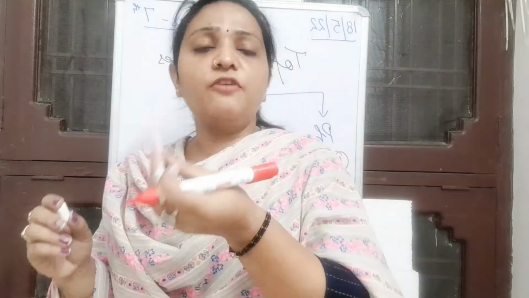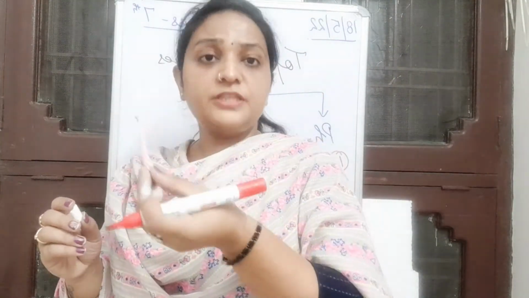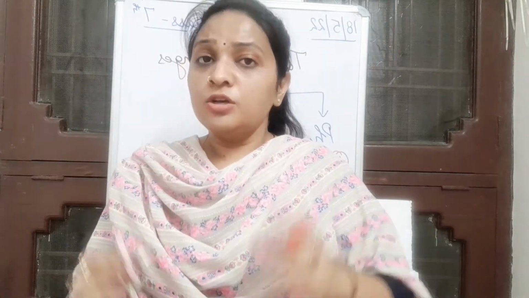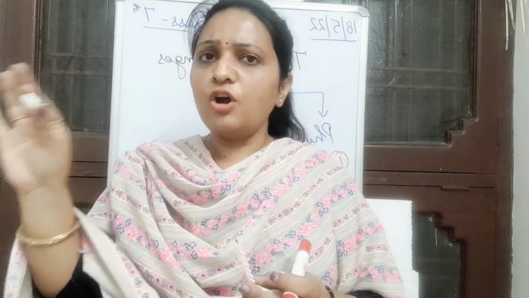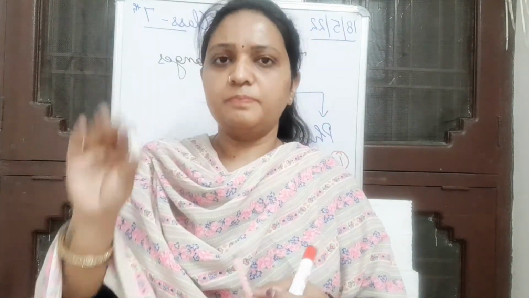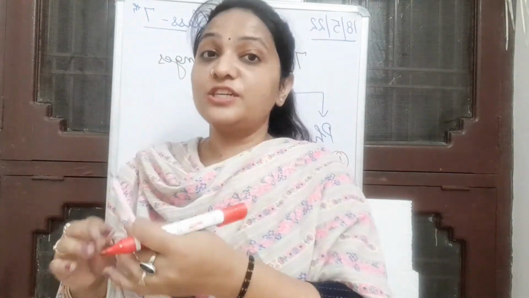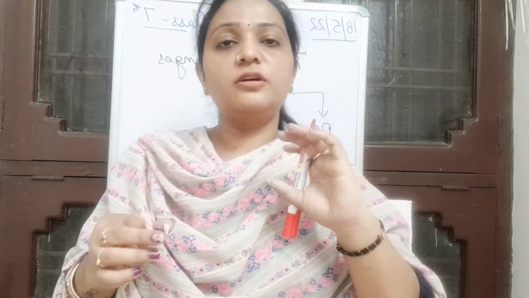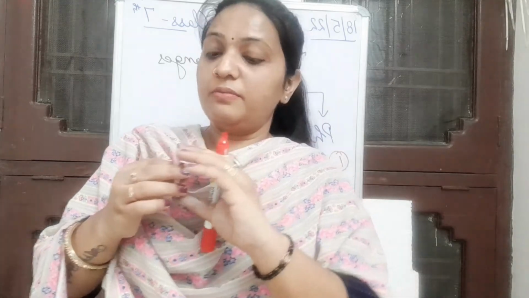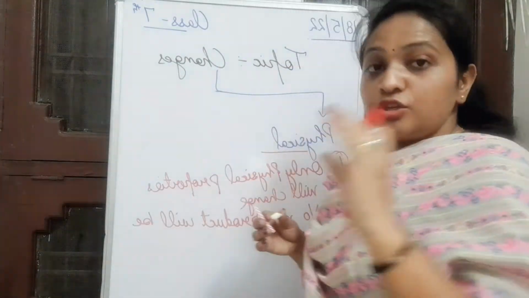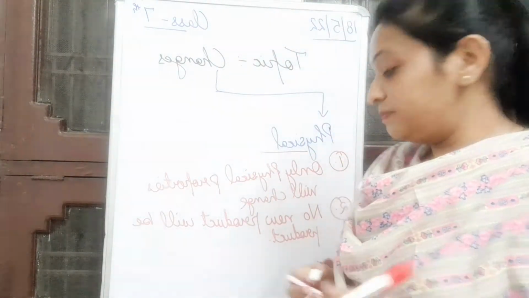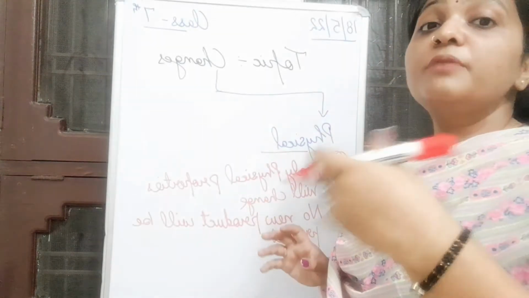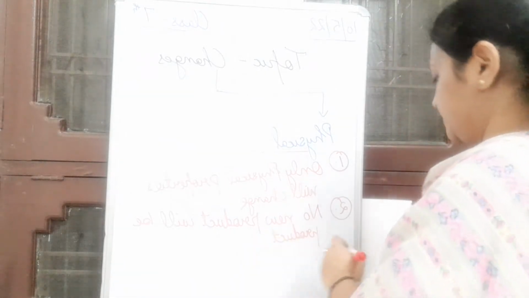Means burning of candle is a physical change, and breaking of chalk is also a physical change. So students, this cannot be reversed, but this can be reversed. If wax melts, we can again mold it into a candle, right? So here one more thing we learned, that physical changes may or may not be reversible.